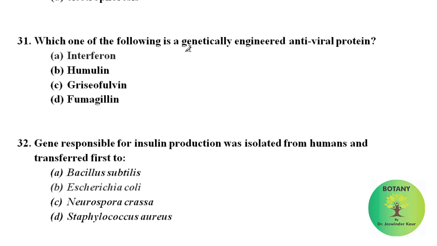Which one of the following is a genetically engineered antiviral protein? Interferons are the genetically engineered antiviral protein. The gene responsible for insulin production was isolated from humans and first transferred to Escherichia coli, that is E. coli.